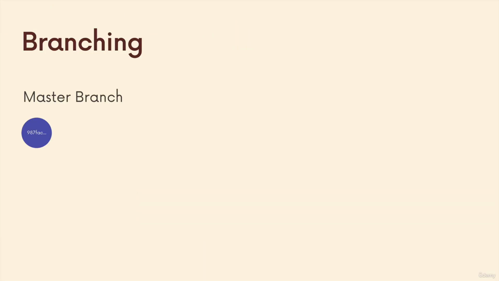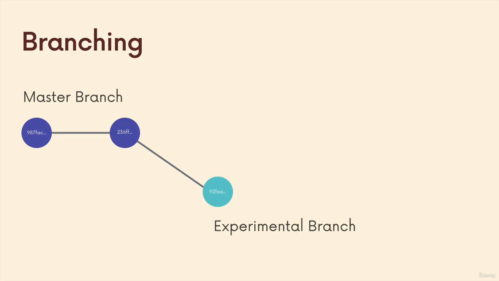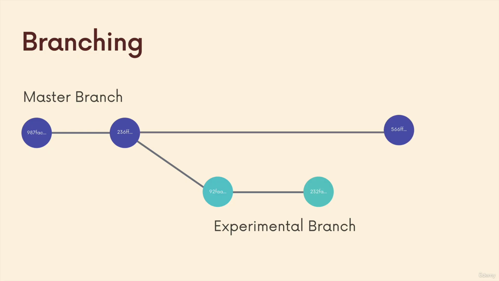Okay, so I mentioned that there's nothing special at all about the master branch. But a lot of companies or a lot of people treat it as your main branch where things should always be working. It should be the main copy of your code base or of your project. So you could then make a branch to try something experimental and make some commits and test something out. And then if you like that, you can incorporate it back to the master branch, or you can abandon it and just move on and keep working on your master branch and not incorporate this experimental branch. This is an approach a lot of people use.